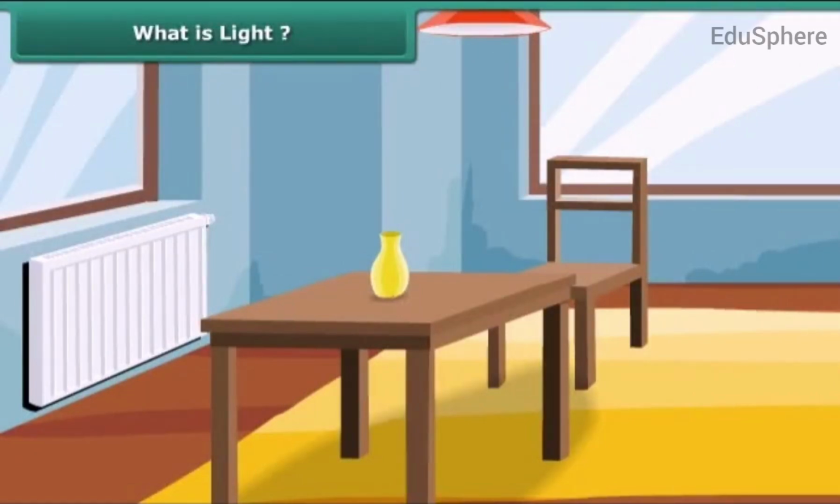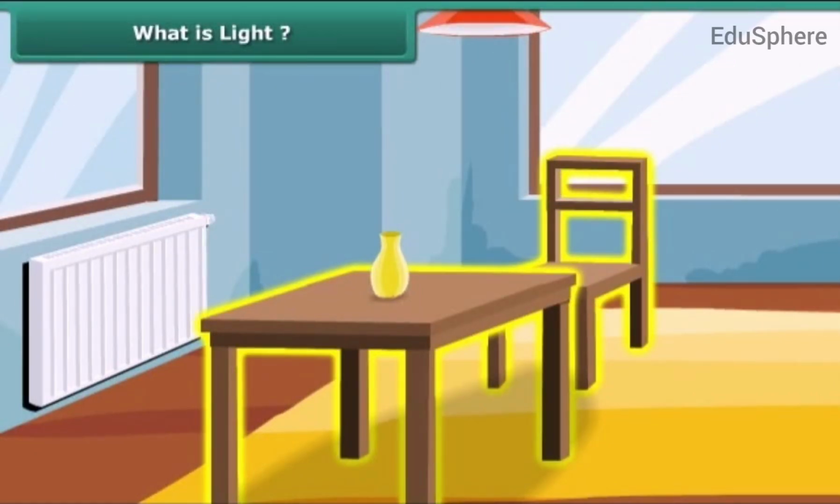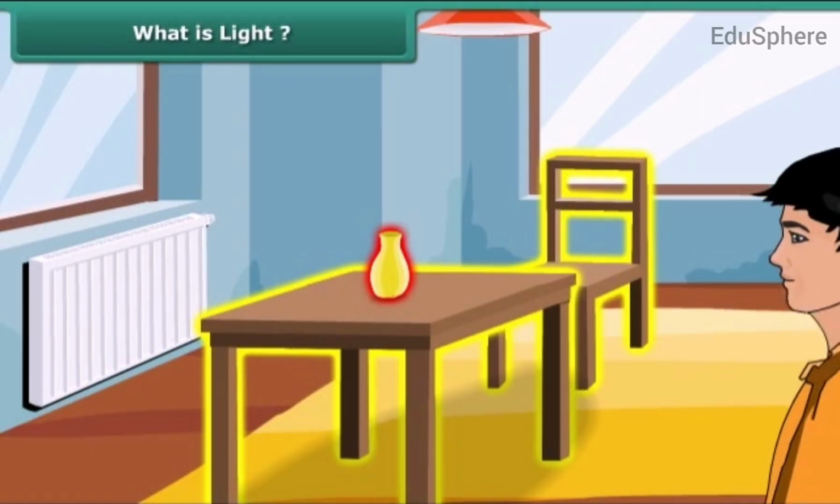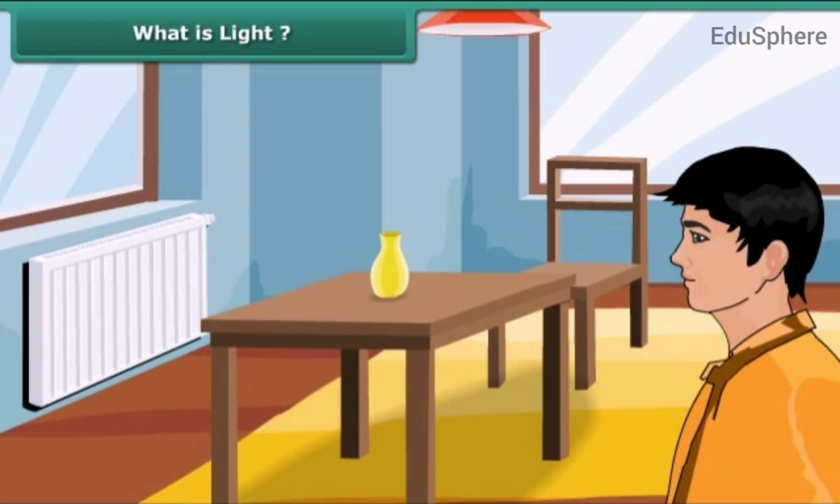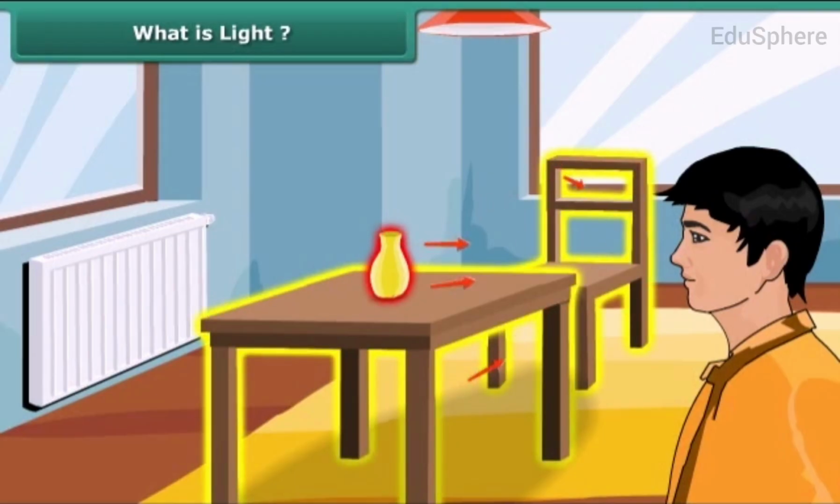You look at different things. In this room, you can see the chair, table, and the beautiful vase on the table. Things are visible to us only when the light from the object enters our eyes. This occurs in two ways. Either the object itself emits light or it reflects the light falling on it from another light source.